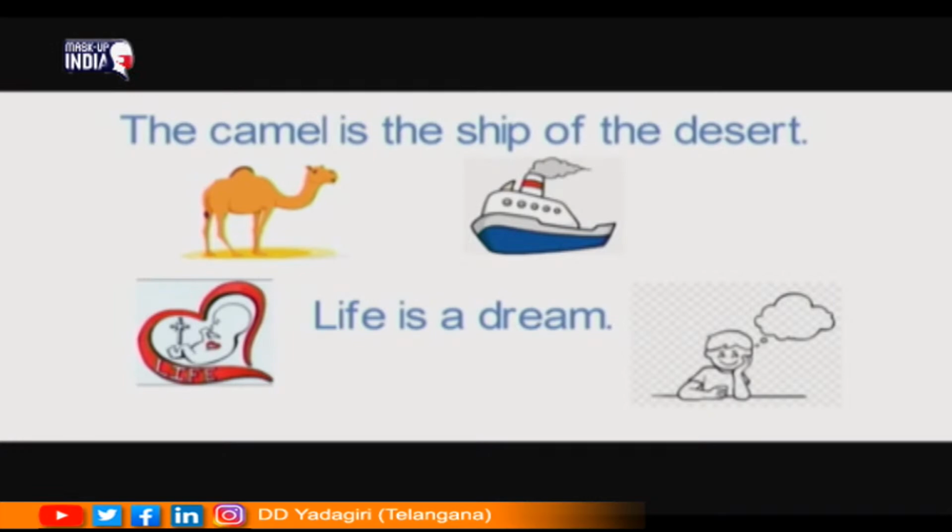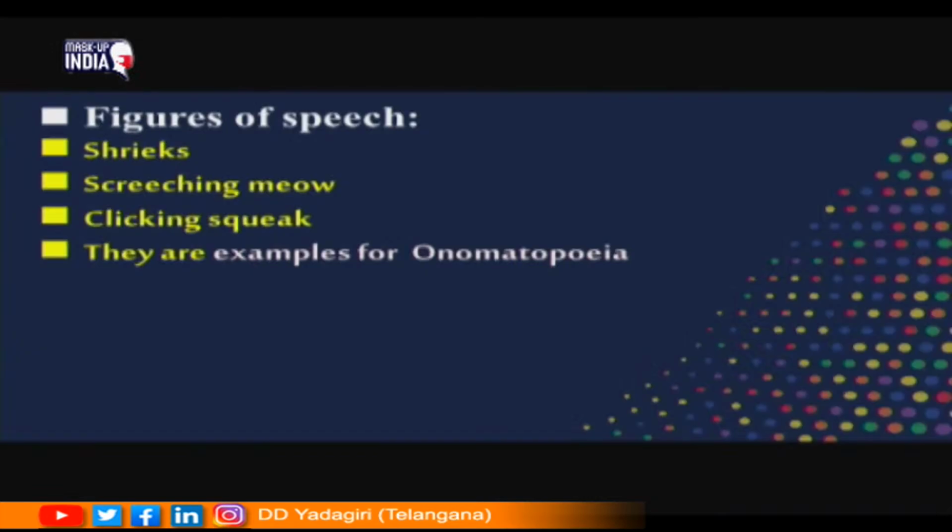And look at one more figure of speech. Some words have been used there like shrieks, screeching meow, clicking squeak. Such expressions resemble the sounds made by animals or human beings. For example, look at the word shriek. The word shriek resembles the sound, and here screeching meow also resembles the sound, and clicking squeak also resembles the sound.